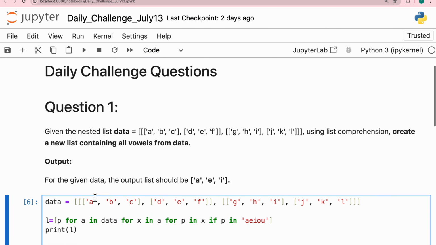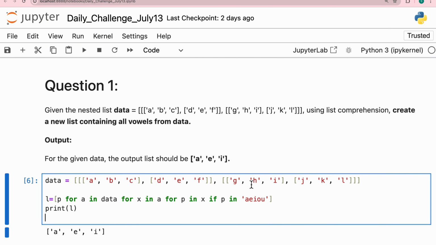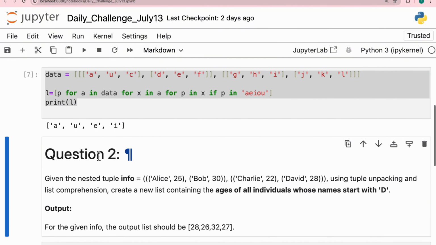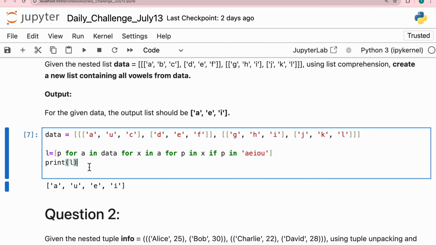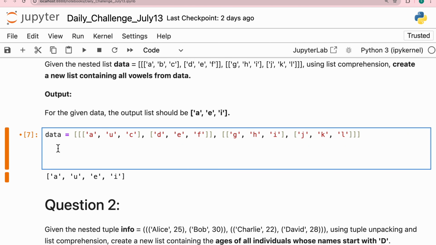What they want is that in this list, wherever you see a vowel, you just print that vowel. For example, the vowels are A, E, I, O, U. Let's say I change this to U, and when I run this particular thing, I get A, U, E, I. So the question is asking, in this nested list, no matter where your element is lying, whether it is inside a list or further inside another list, I just want to print all of them. So this is what they are asking. Now let's remove this particular thing, and we will code this from scratch.